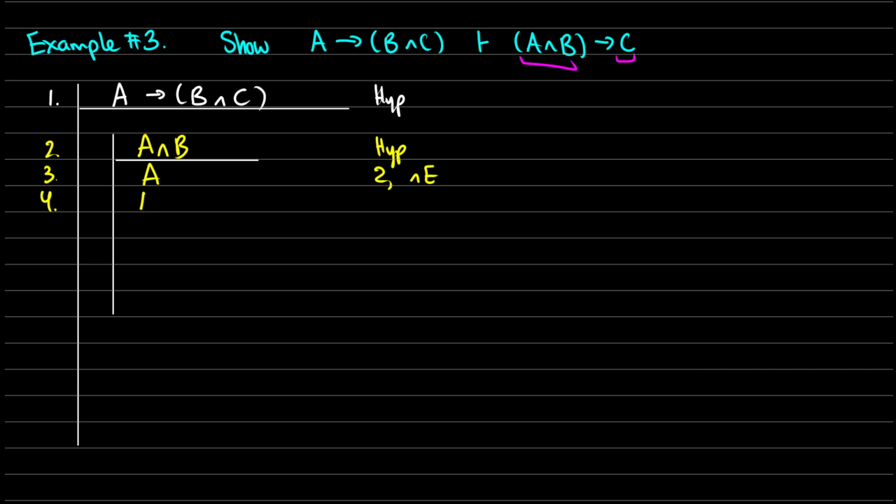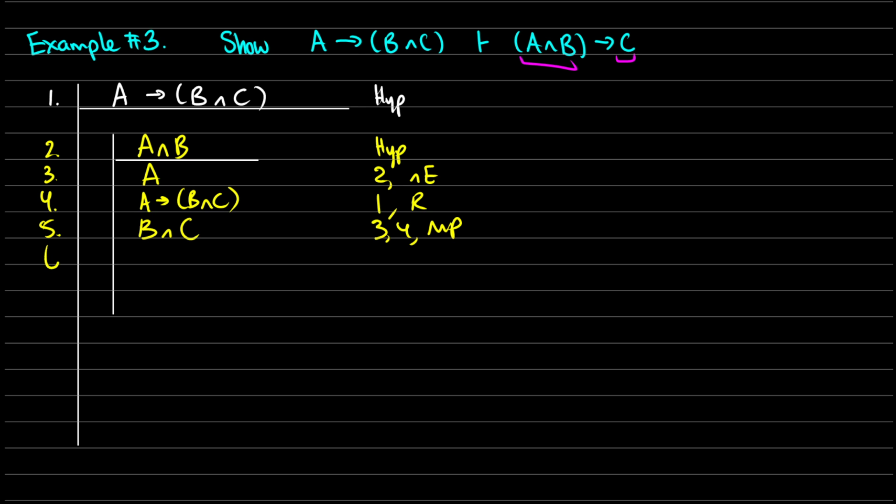4, we're going to reiterate our hypothesis. If we have A, then we have B and C. So that's a reiteration from 1. And line 5, we're going to use modus ponens on A, arrow B and C to give us B and C. So from 3 and 4, we did modus ponens.